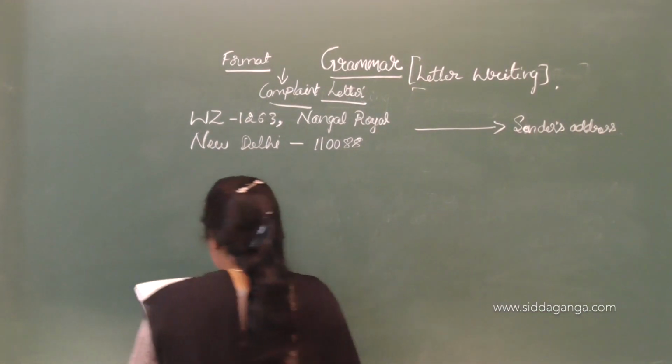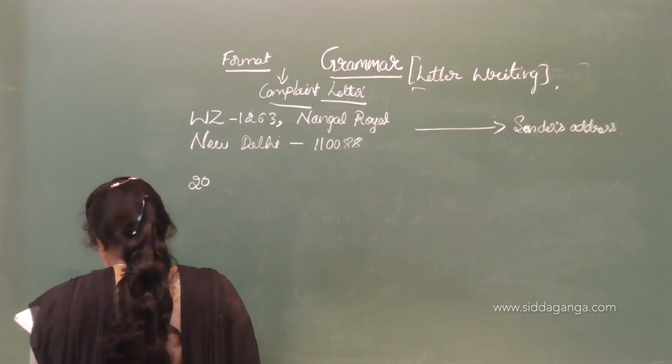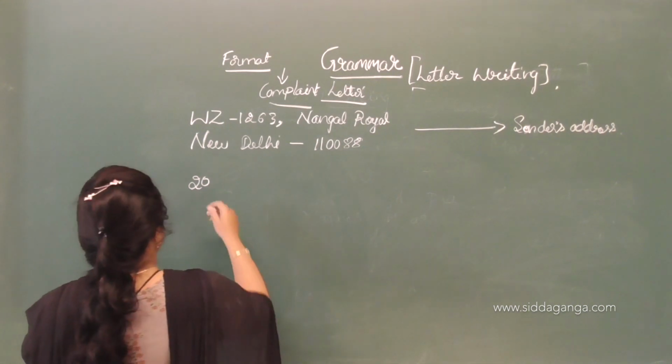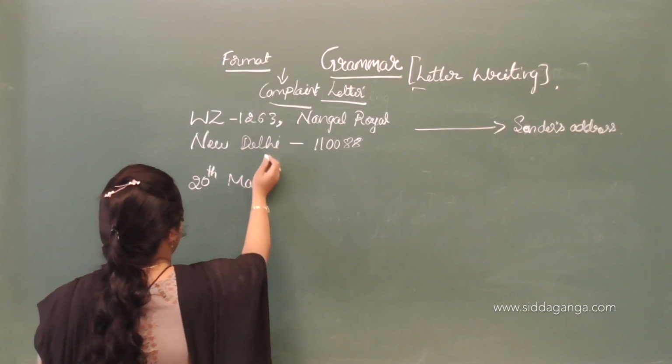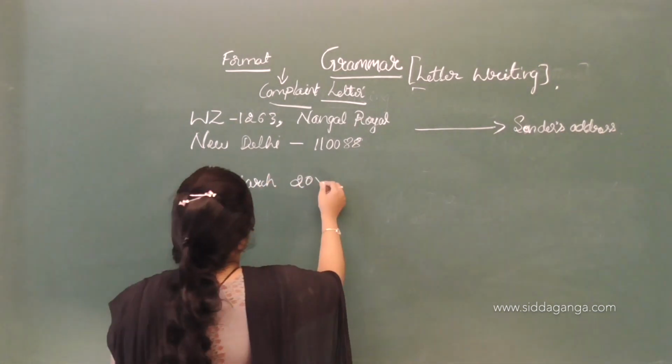Then date. After this, write date. 20th March 2000 XX.